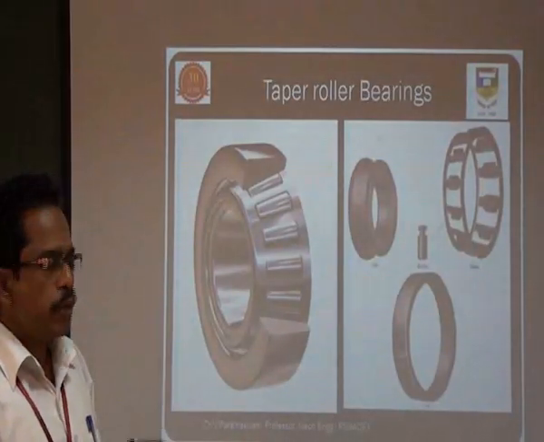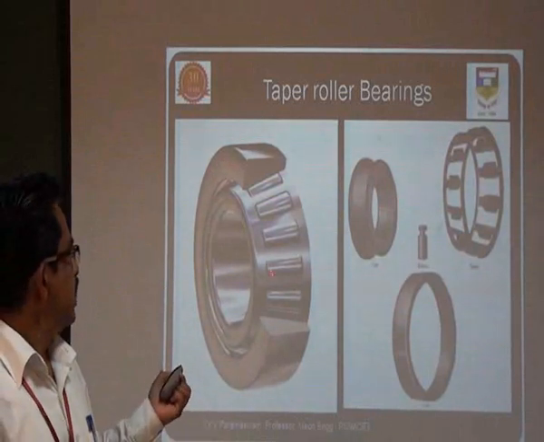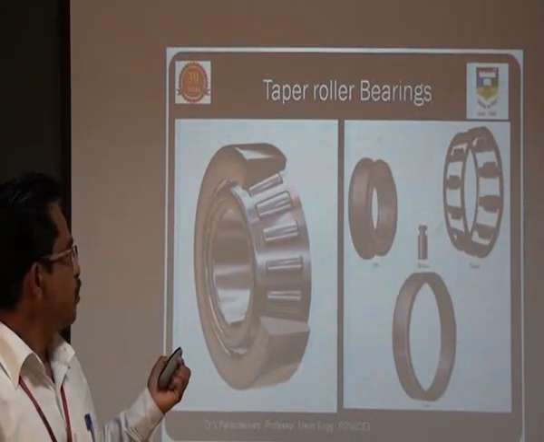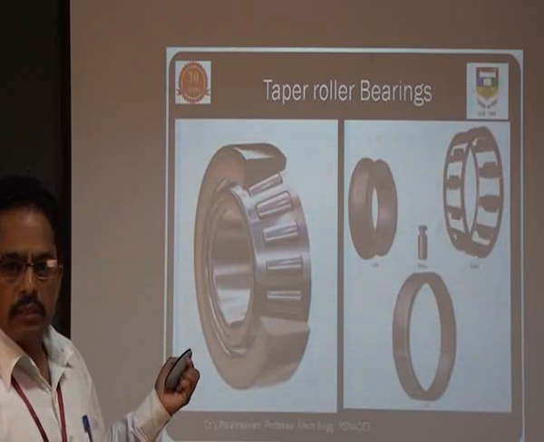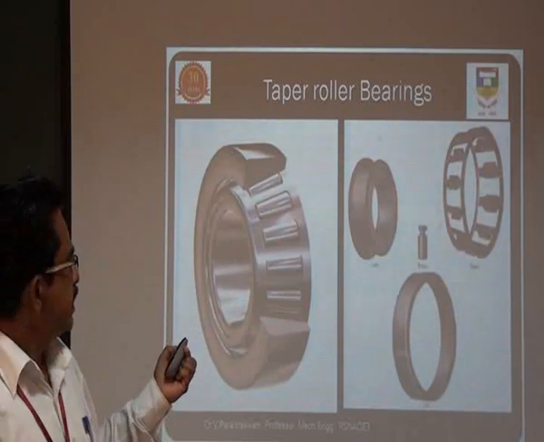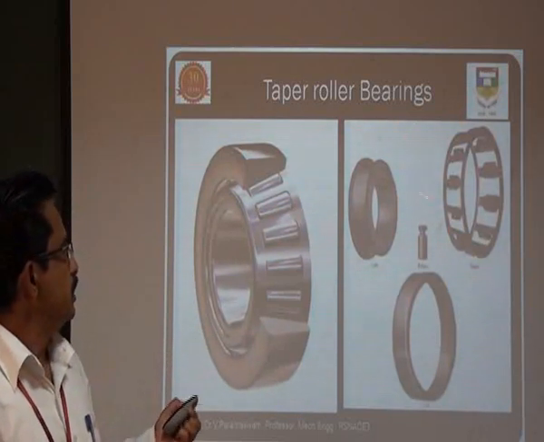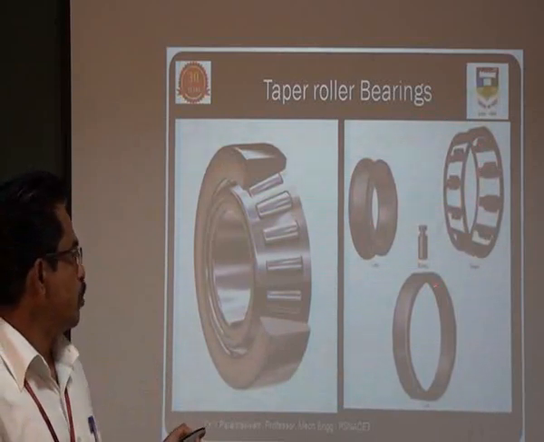Say this is the taper roller bearing. So here we have a roller bearing, but the roller is a taper roller, not a cylindrical roller. This is a taper roller bearing. So these are the components of the taper roller bearings.